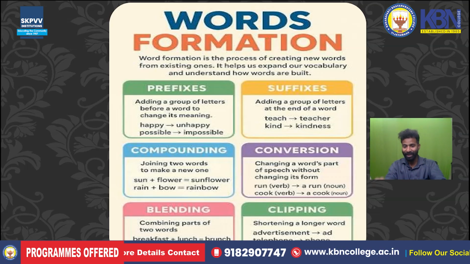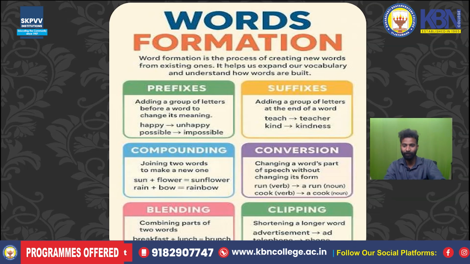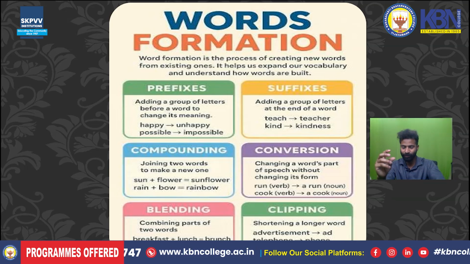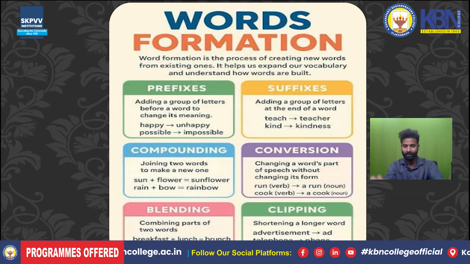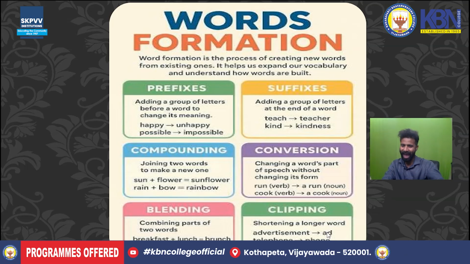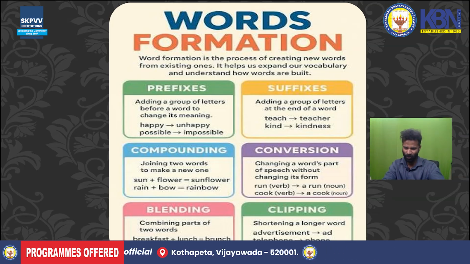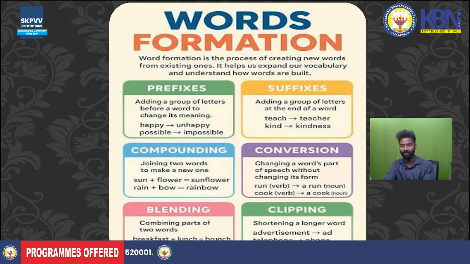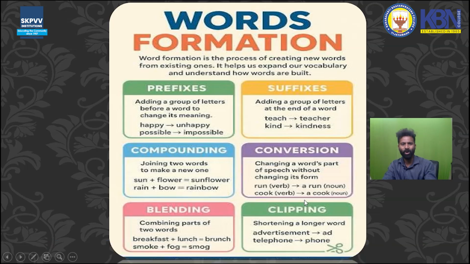There is one more way of forming words, that is clipping. Clipping means small, like a clip means a small one. Shortening a longer word is called clipping. For example, we have advertisement, which is a big word. So many times we say the ad is coming, the ad is so good, the ad is so boring. Telephone, we say phone. So we use a small abbreviation form, that's called clipping. There are so many other ways also, guys, to form words, but these six are very important ones in order to understand how words are formed.